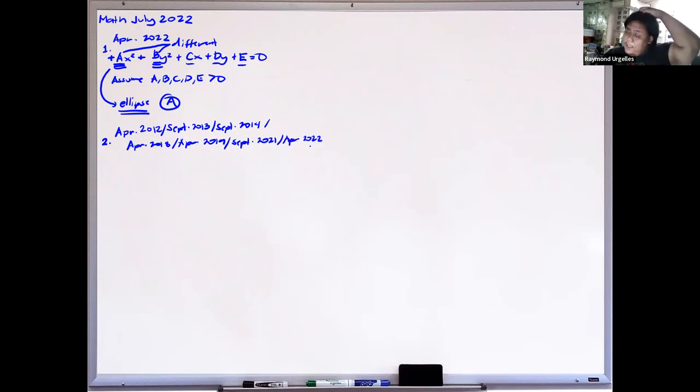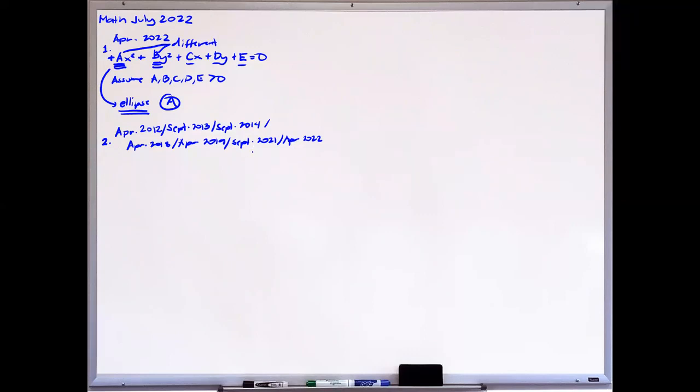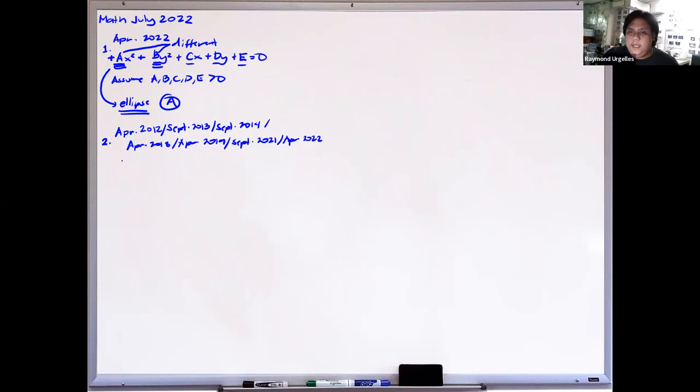Like I said earlier, most of the time the board exam just repeats itself. This one has repeated 7 times already, so it is probably one of the examiner's favorite questions. When the eccentricity is less than 1, we know this is an ellipse. If greater than 1, it is a hyperbola; equal to 1, a parabola; less than 1, an ellipse; and 0, a circle.